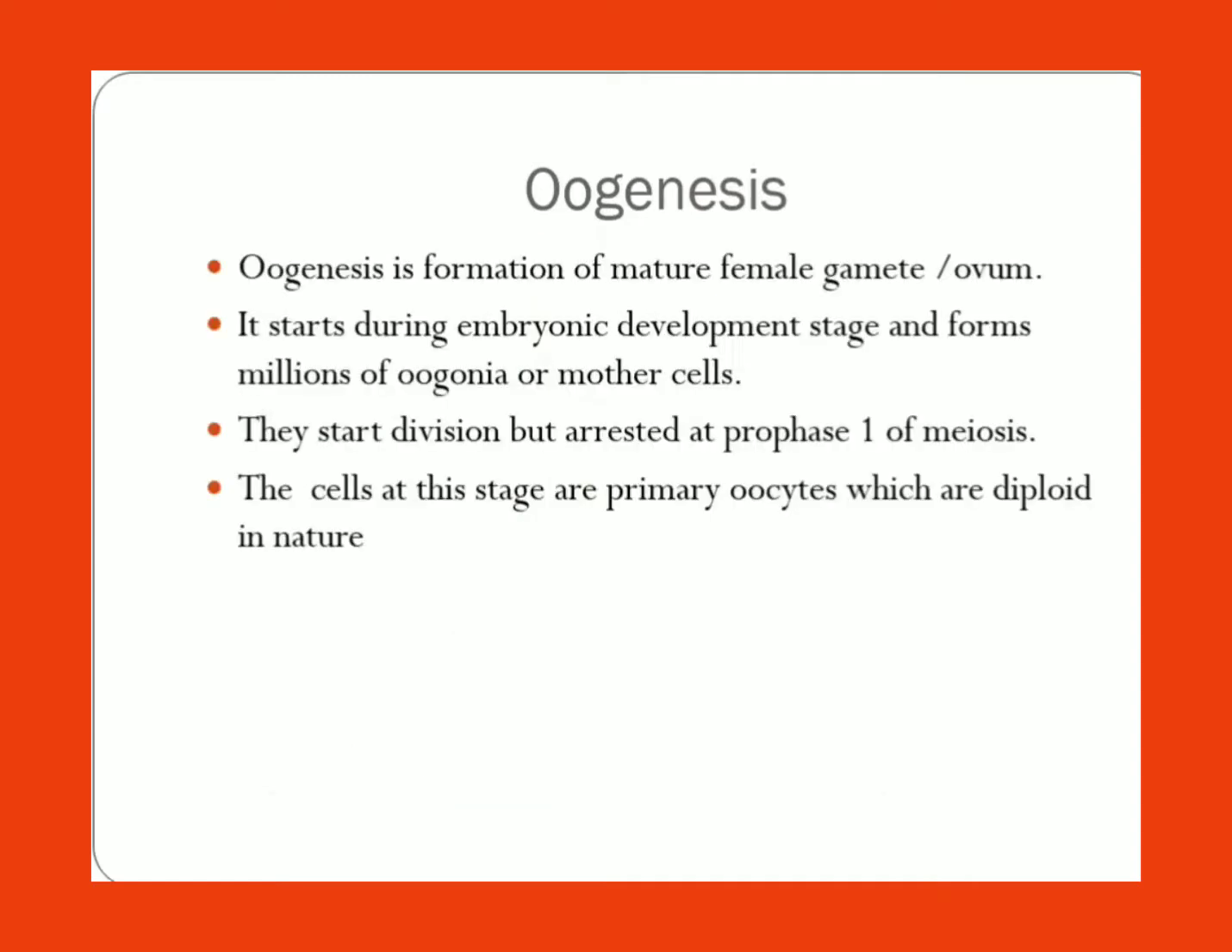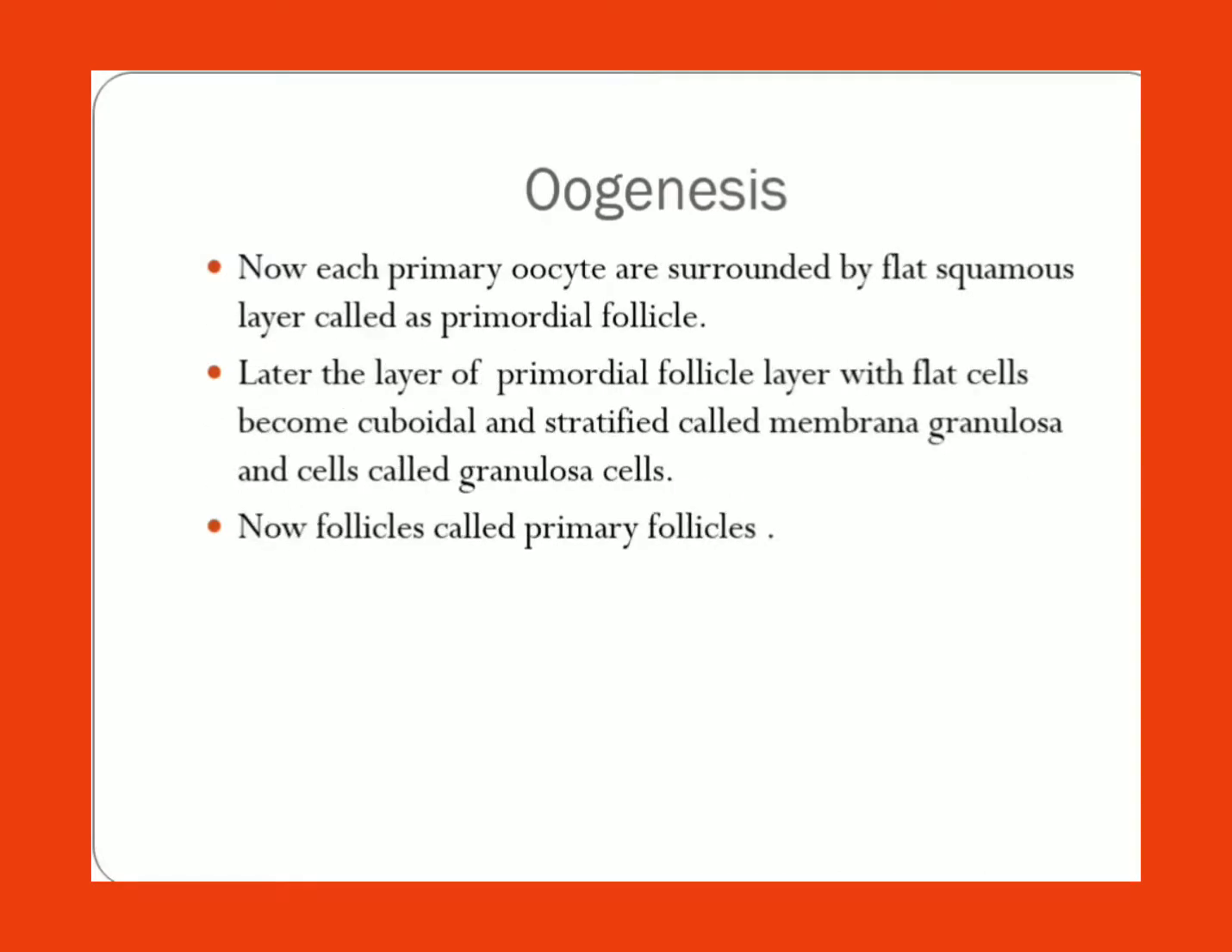remaining modifications after the puberty. So the cells at this stage, that is primary oocytes, have not completed their meiosis 1. So they are diploid in nature. So mother cells are oogonia, which will undergo division and they will form the primary oocytes.